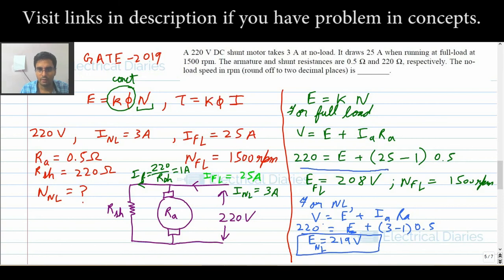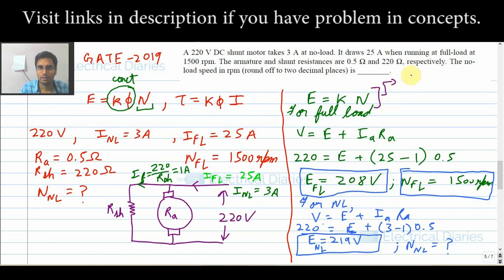So I have E full load, I have N full load. Now I have to find N no load. So using this relation, I can put it in this fashion: E full load divided by E no load is equal to N full load divided by N no load.